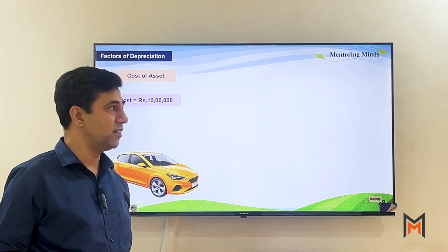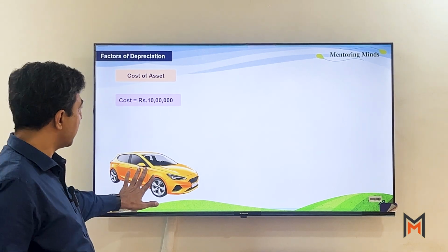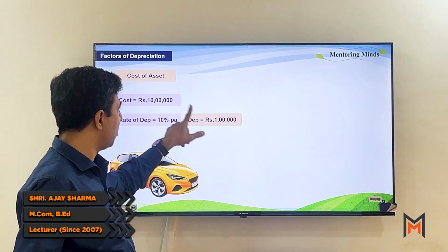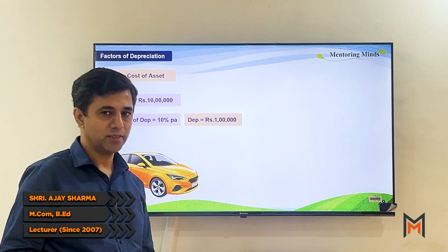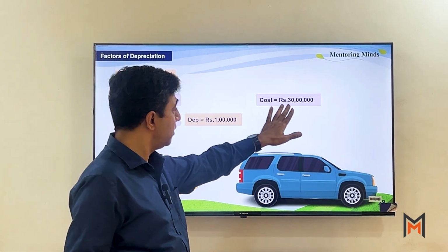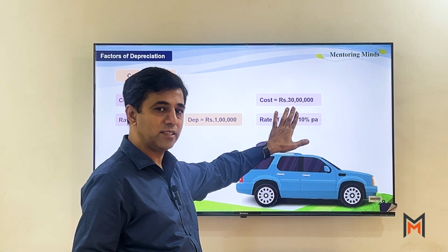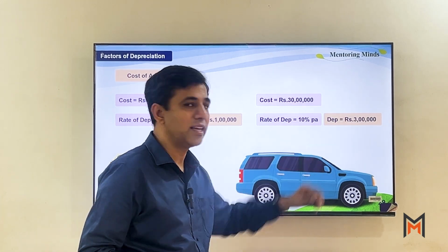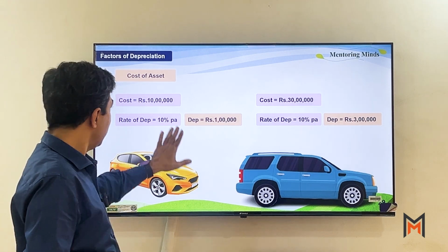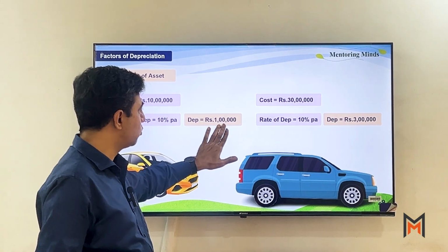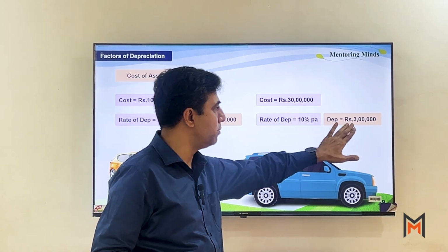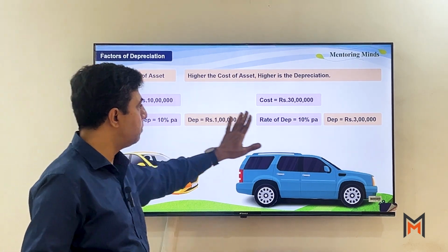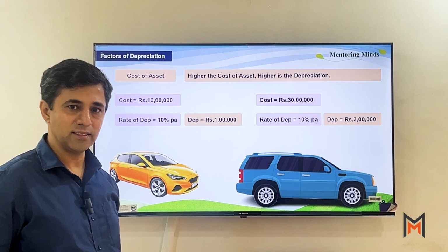We find the very first factor is the cost. Let's say the cost is 10 lakh rupees and 10% depreciation we are going to charge. So depreciation amount will be 1 lakh, right? Let's say the value is 30 lakh rupees, and 10% depreciation will be how much? Yes, it will be 3 lakh rupees. So what you observe in this case, if the cost is 10 lakh, depreciation is 1 lakh. If the cost is 30, depreciation is 3. So we understand if the cost increases, the depreciation amount also increases.